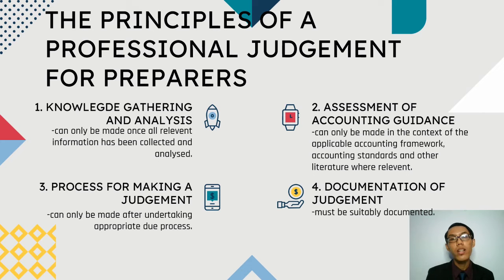The principles of professional judgment for preparers consist of four principles. Number one, we have knowledge gathering and analysis. The professional accounting judgment can only be made once all relevant information has been collected and analyzed. The second principle is assessment of accounting guidance. This principle can only be made in the context of the applicable accounting framework, accounting standards, and other literature where relevant.